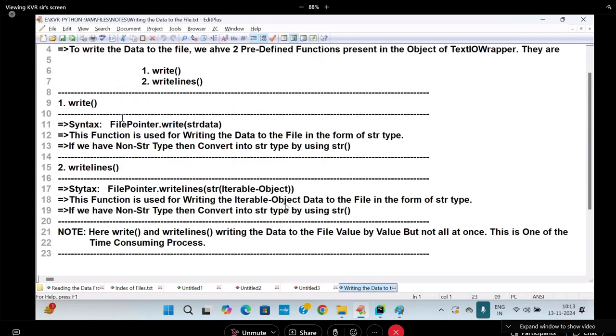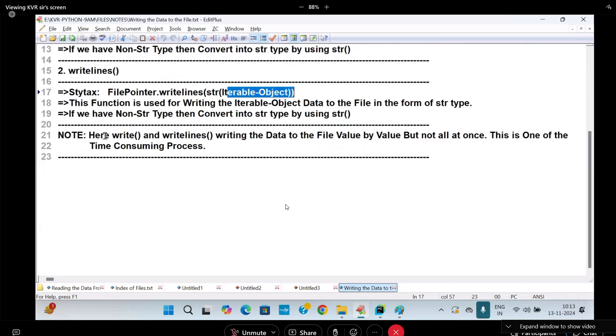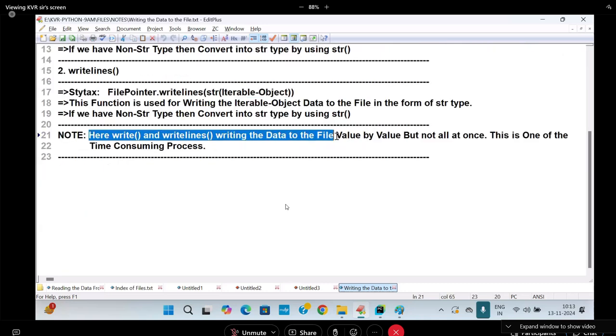The write function and write lines function, I showed the error in the class also. Write function and write lines function will write the data to the file value by value, but not all at once. Because when I took an iterable object, integer, float, bool, complex like that, write lines will check each and every value during writing. If it is not valid, error will come.